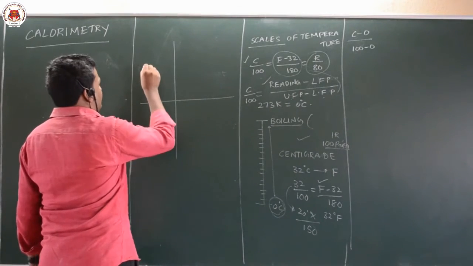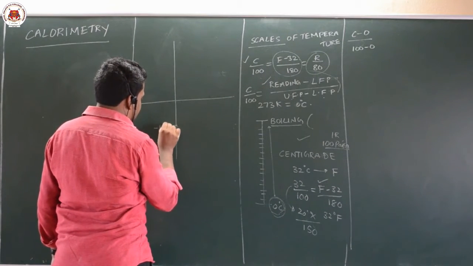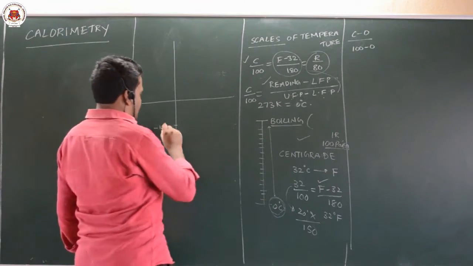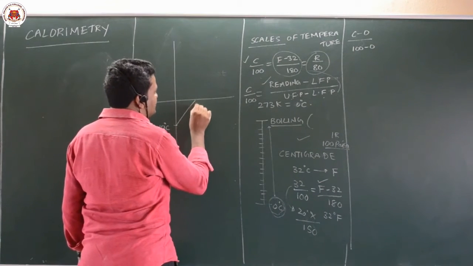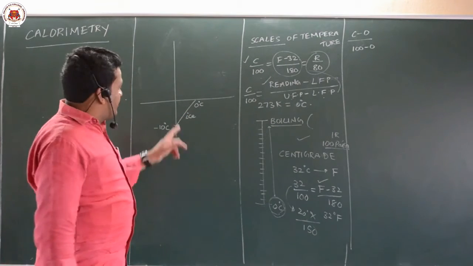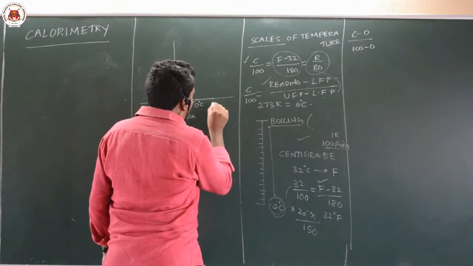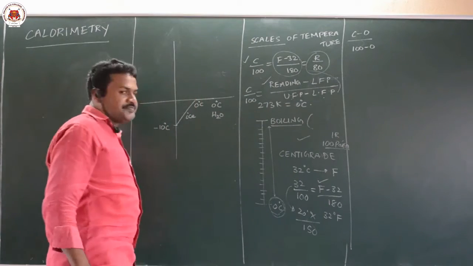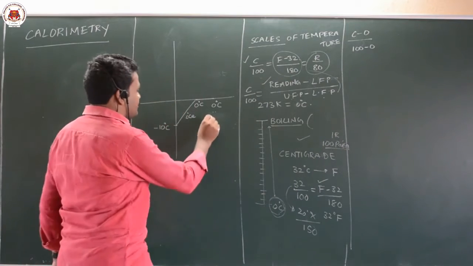Here on the y-axis I will take temperature. Suppose there is ice at minus 10 degrees Celsius, and I give heat. Ice at minus 10 degrees Celsius will become ice at 0 degrees Celsius. This is ice only. Again, ice at 0 degrees Celsius will convert to 0 degrees water. This is a very important point. It converts into 0 degrees water. I am writing it as H2O, 0 degrees water. Why? Because all are H2O only, we will call this water only, 0 degrees water.